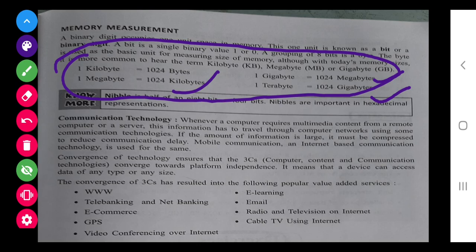And finally, under the introduction, computer communication technology. We all are using communication technology nowadays, that is WWW, that is a website, host, e-learning we are using, net banking we are using, emailing we are using, e-commerce, and all this GPS facility we are using, all this is under the communication purpose only, from one computer to another, from one mobile to another mobile.